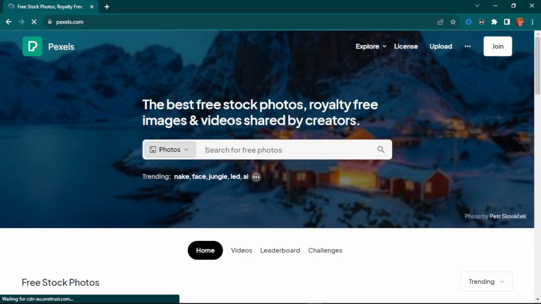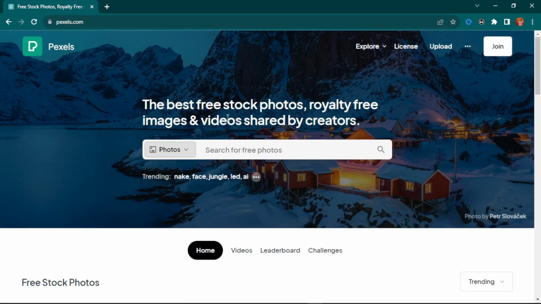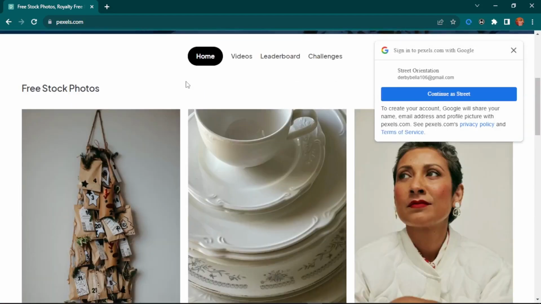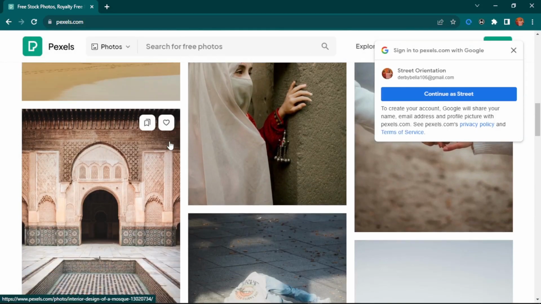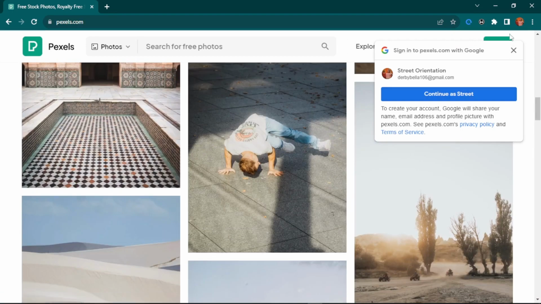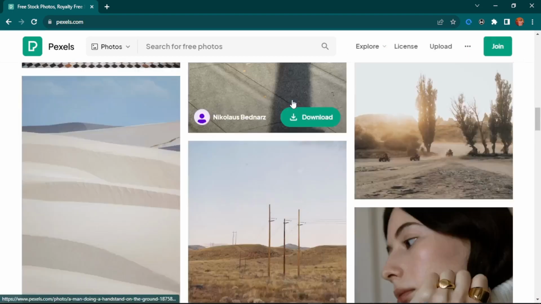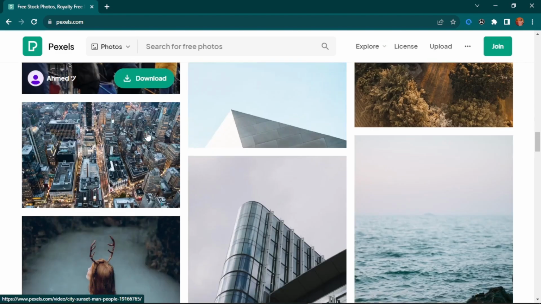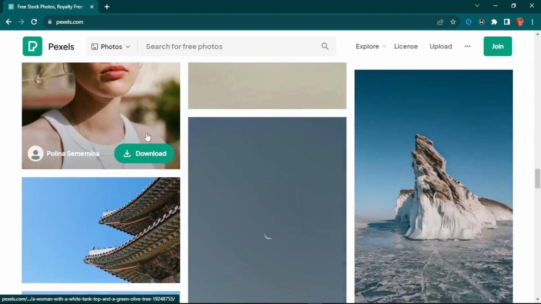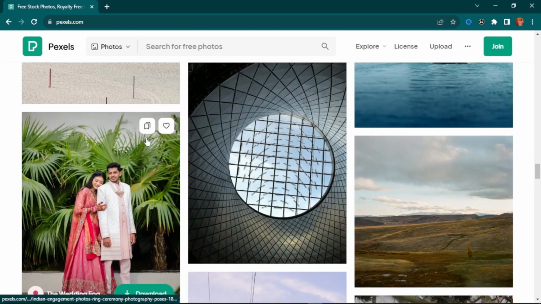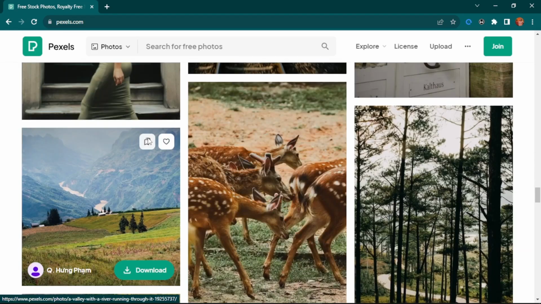So the second website to get images and videos is called Pexels. Pexels is one of my favorite websites. As a graphic designer, Pexels has been one of my favorite websites where I come for stock images and stock videos, for marketing ads and the rest. Even in some of my YouTube videos, you see me flash in other videos that are just used to create transitions across the video.